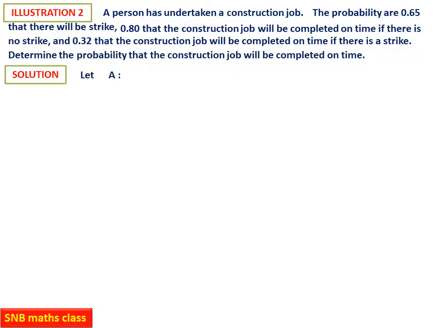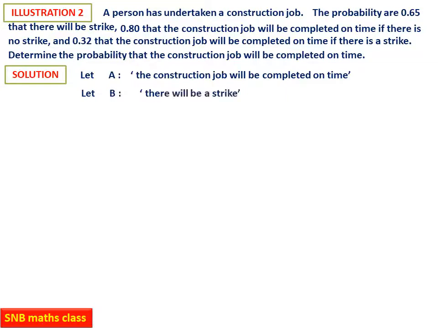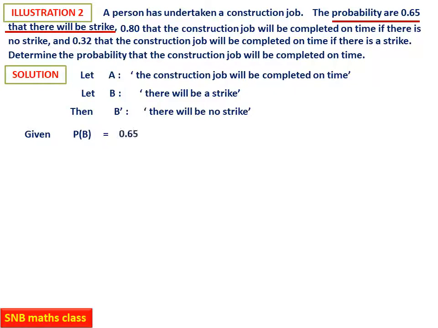Let us write, let A be the event that the construction job will be completed on time. Now let B be that there will be a strike. So event B is there will be a strike, and then B complement will be there will be no strike. Now what is given, let us write. See, probability B is given. You can see here the probability is 0.65 that there will be a strike. Therefore it is 0.65.